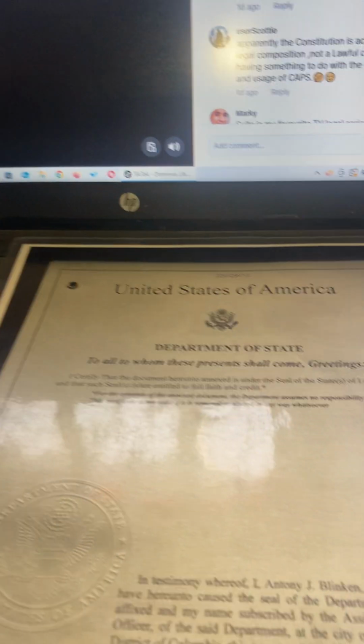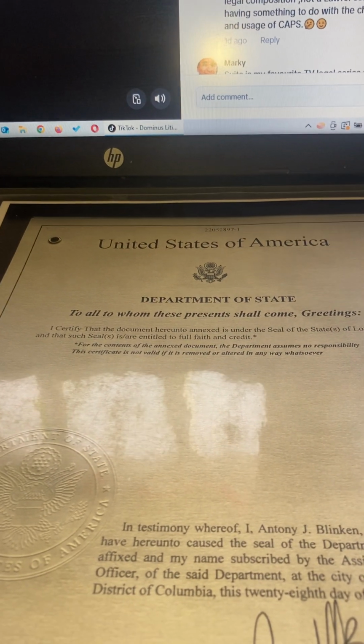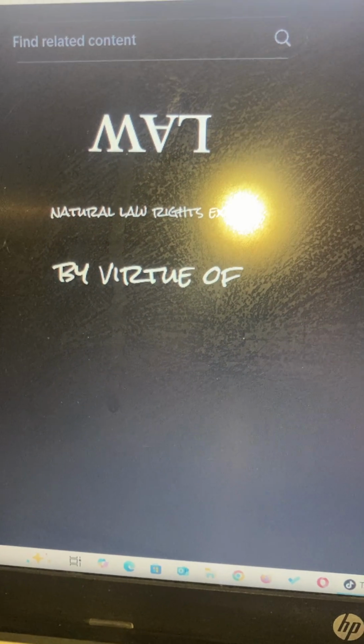When law no longer serves justice, it becomes a weapon of oppression, not a protector of peace. Natural law versus legal positivism. Natural law: rights exist by virtue of being human. Law must serve these rights, or it is void.